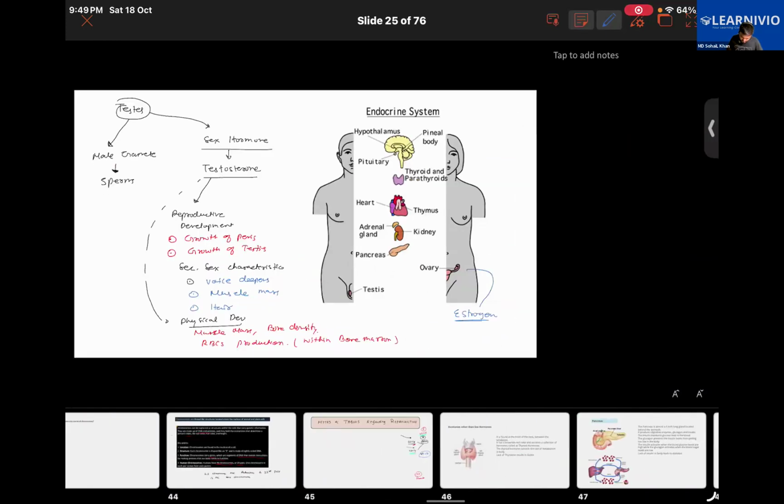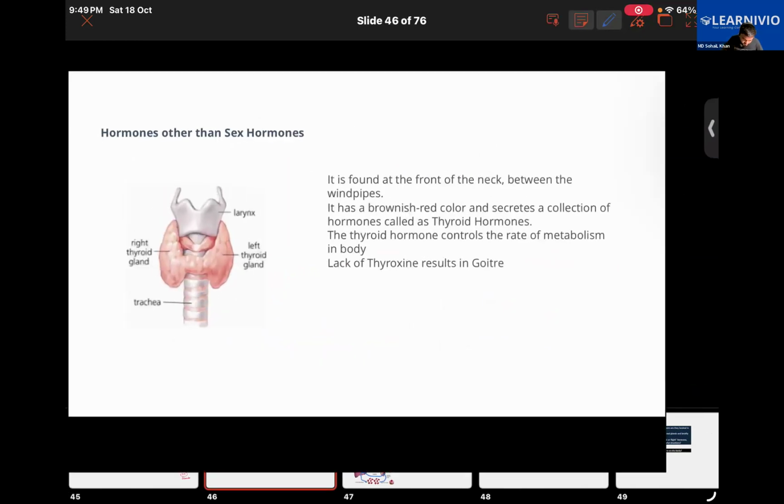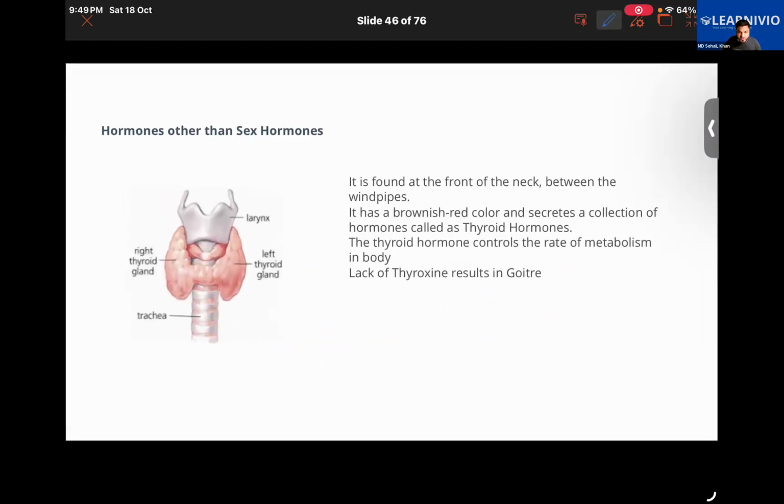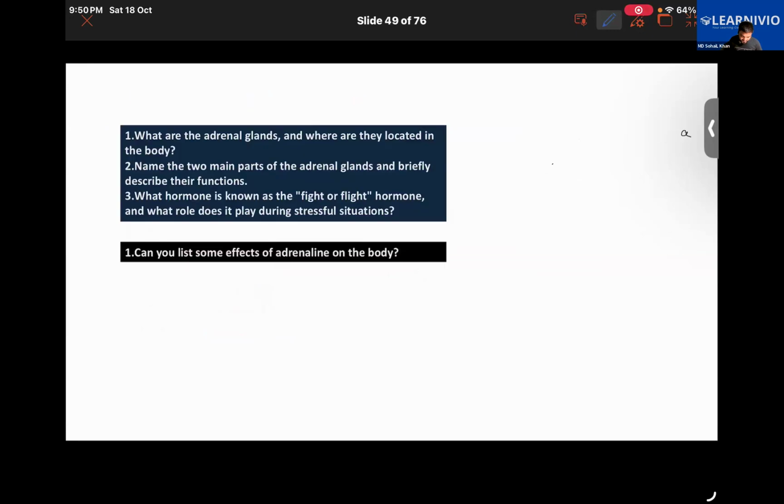Good. Okay, we are going to talk about the hormones other than the sex hormones. There are so many other hormones secreted in our body, like thyroxine, adrenaline, insulin, etc. First, let's talk about the gland called the thyroid gland, present at the front of the neck between the windpipe. The butterfly shaped gland that you see is the thyroid gland. In some people, this thyroid gland actually swells up.